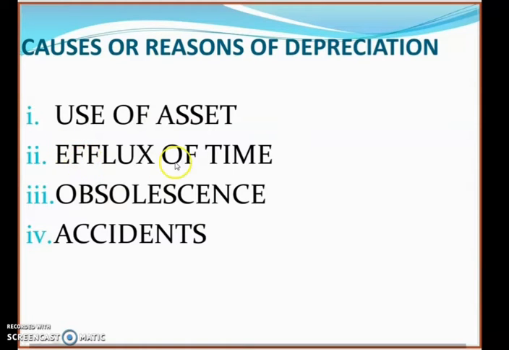Then effects of time means because of the long use of that product, that is also one cause of depreciation. And the last cause is use of asset. Because of continuous use of asset, there is wear and tear of that asset, because of which the capacity of that asset decreases, and we have to charge it in the form of depreciation. So these are the 4 causes of depreciation.